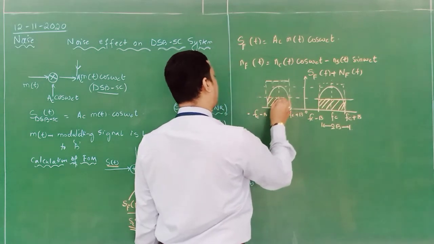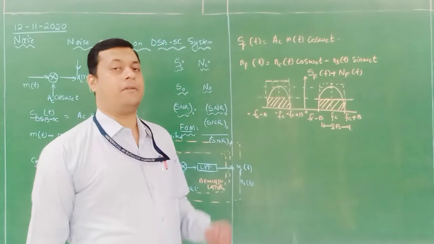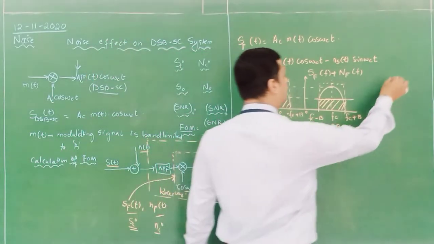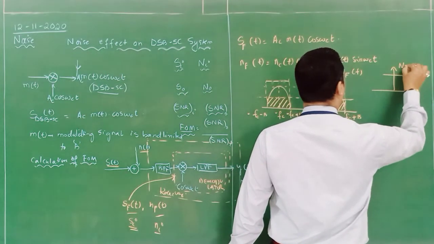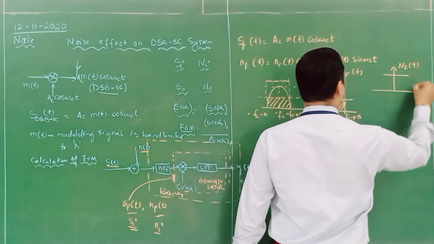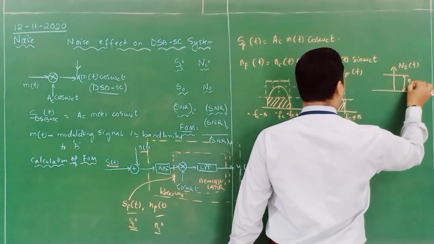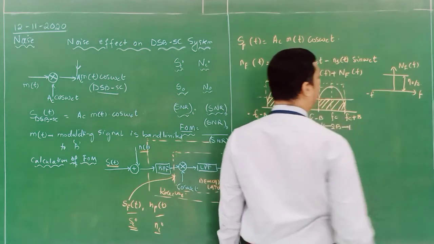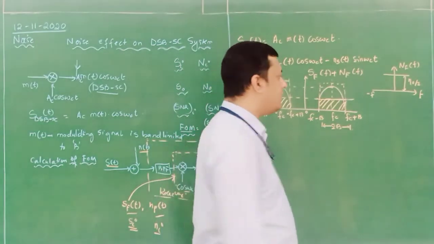The power spectral density of the noise, as we have represented, is NF of f, whose amplitude is eta naught by 2 throughout the frequency range.